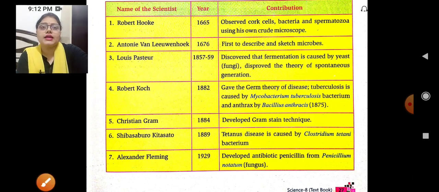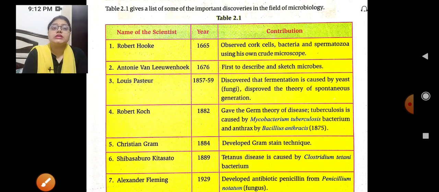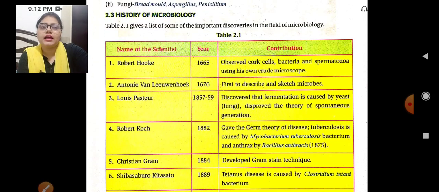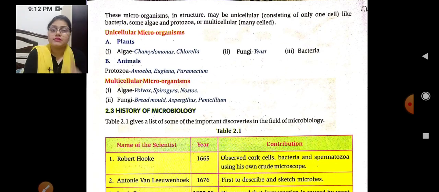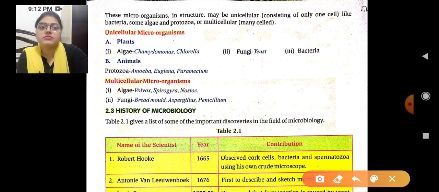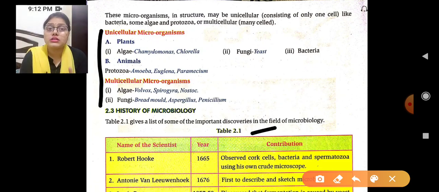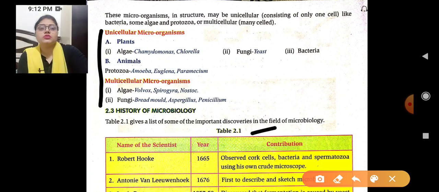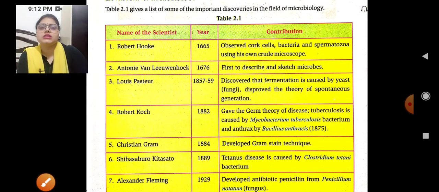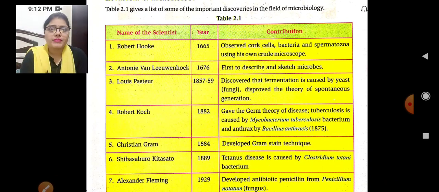So here we have 7 scientists, and in which year and what contribution they made, we have discussed. Up to here we have studied, and your today's homework is that you have to draw this table of the history of microbiology, and write these unicellular and multicellular microorganisms and learn all the names of the microorganisms. Even the spelling you have to learn as well. Clear? So you have to learn and draw this table and write down the names of the microorganisms.